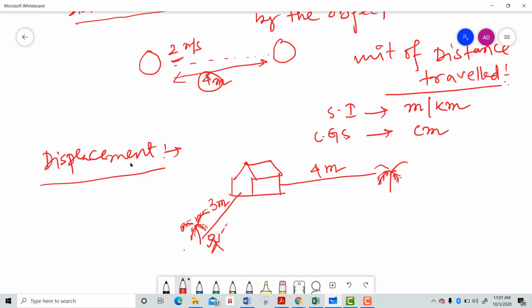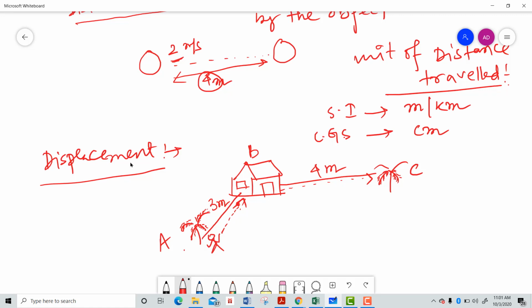I started traveling in this direction and reached my home. Then I started traveling in this direction and reached that point. Suppose this is the point A, my home is the point B, and this is the point C. Initially I started traveling from A to B, then I moved from B to C. Actually my home also has doors and windows as well. Actually I have not made them, but it had.